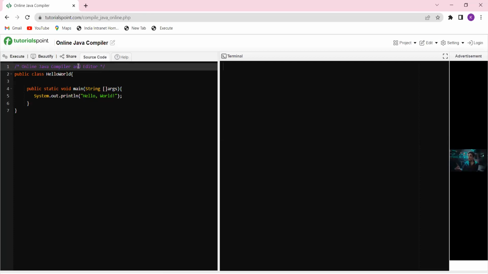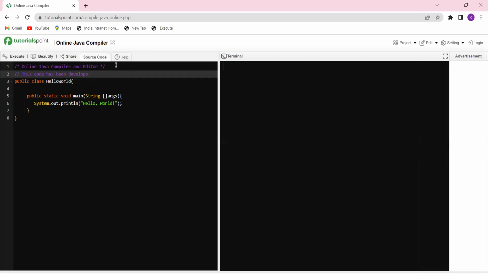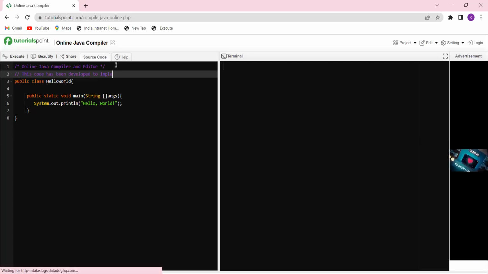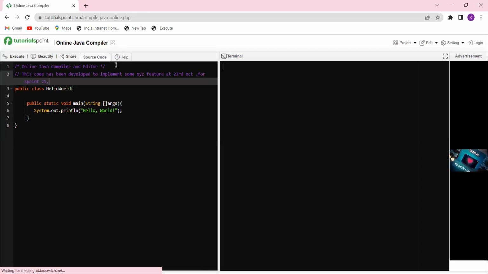So if I wrote a note here, a comment in my code like this: this code has been developed to implement some features, to implement some X, Y, Z feature, on 23rd October, for sprint 25, in reference to the bug.